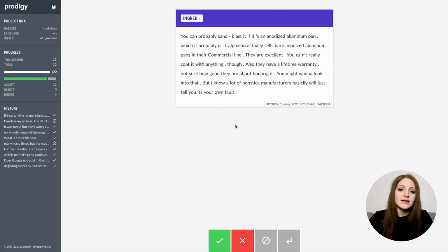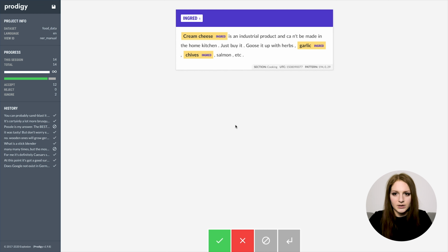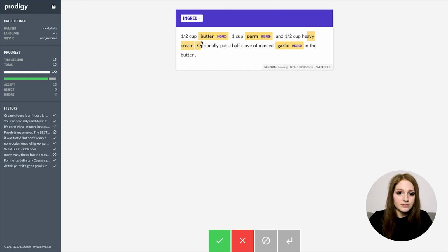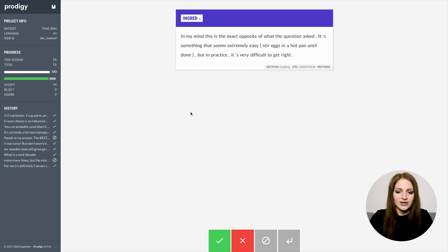So, and I'll also be skipping examples that are just single words or links because we don't want to include them. So I'm trying to have a strict policy here and really only annotate food terms that are actually ingredients. So let's see how that goes.